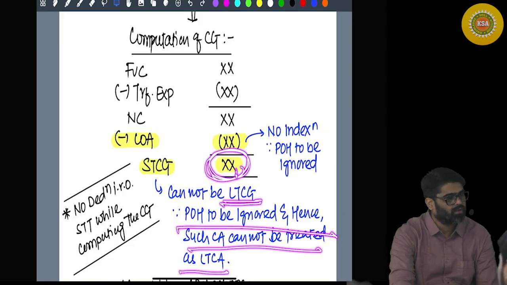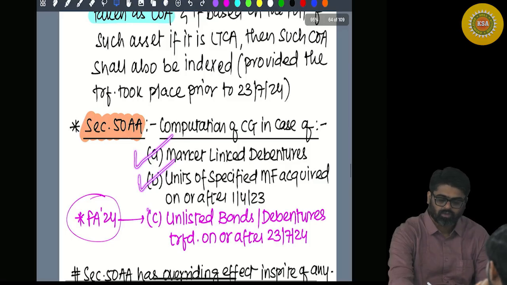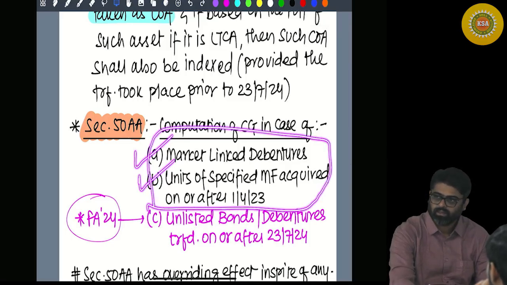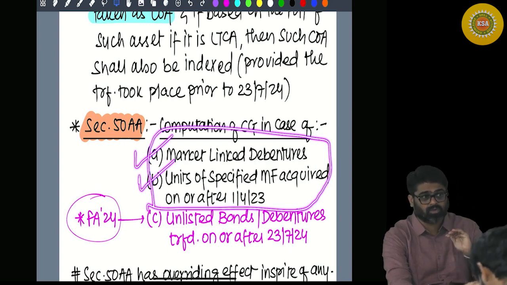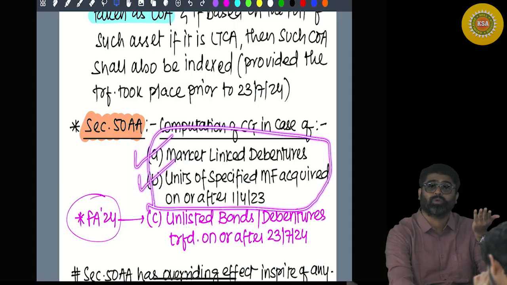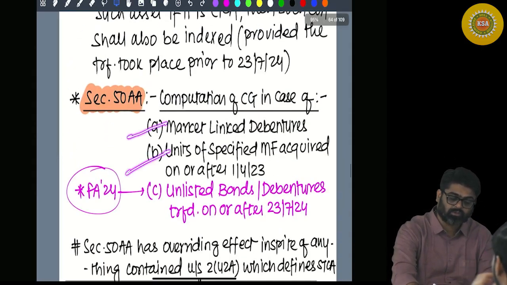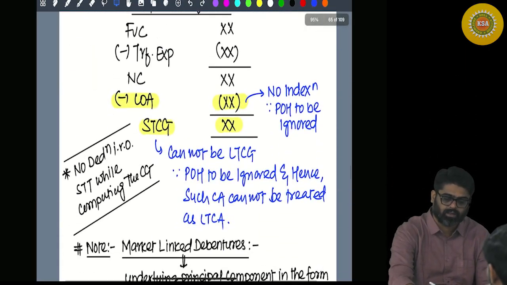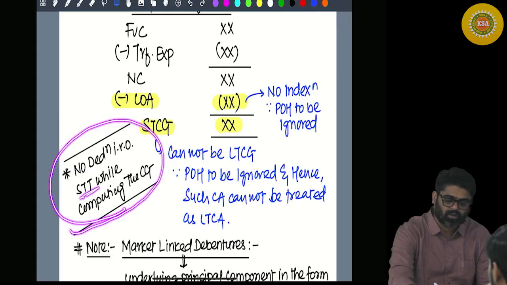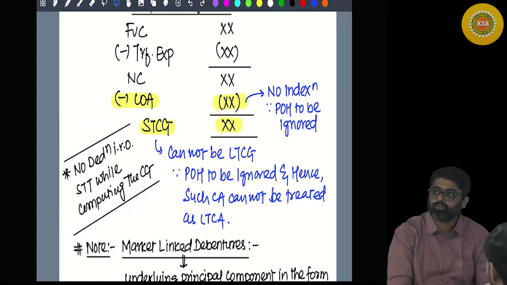Okay? Please pay attention. If this and this was listed, then they will be acquired and transferred through a recognized stock exchange. So there is a possibility that for these two assets, you might have paid STT also. So no deduction in respect of STT while computing the capital gain. I have already told you this.